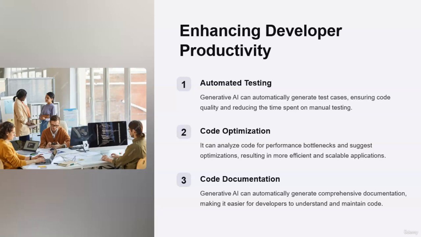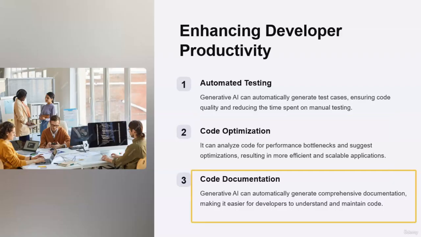First is automated testing. Generative AI generates comprehensive test cases automatically, ensuring thorough code coverage and reducing reliance on manual testing. Code optimization. By analyzing code for performance bottlenecks and suggesting optimizations, generative AI enhances application efficiency and scalability. Code documentation. Generative AI automates the creation of detailed documentation, aiding in code comprehension and maintenance.